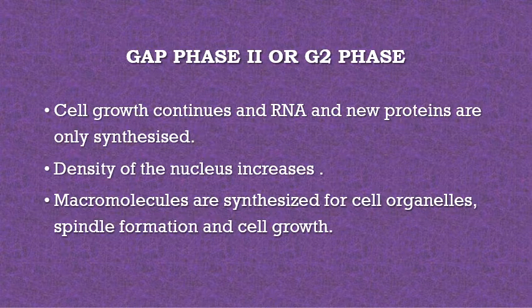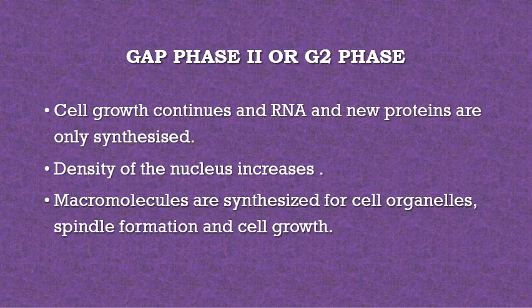So these are the three phases of your interphase in which various events take place. Number one is your gap 1, in which the growth of the cell, the volume of the cell, increases. The organelles double in size, but no replication of DNA takes place. Whereas in the S phase or the synthetic phase, the replication of DNA takes place, doubling the amount from 2C to 4C. But the chromosome number remains the same.